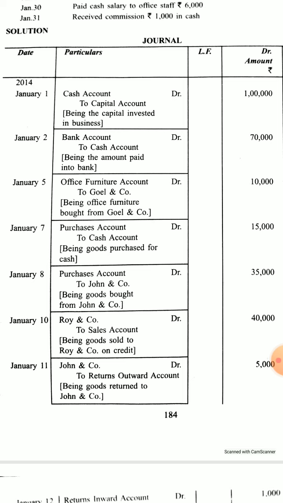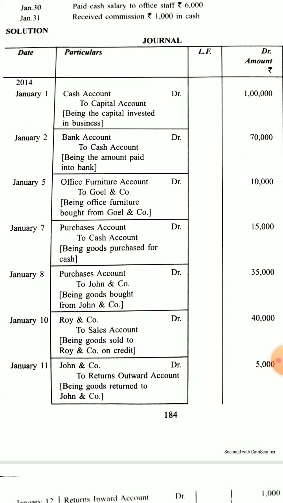Goel and Company, any name, you can easily understand that it is a personal account, and it is giving us. So Goel and Company will be credited. Being office furniture bought from Goel and Company. Purchase.